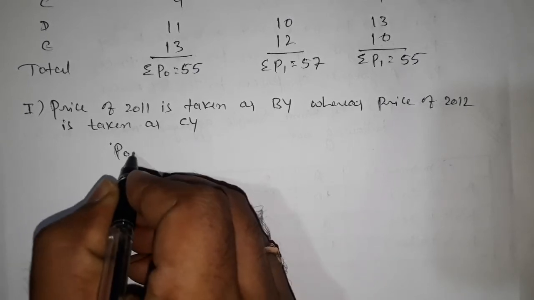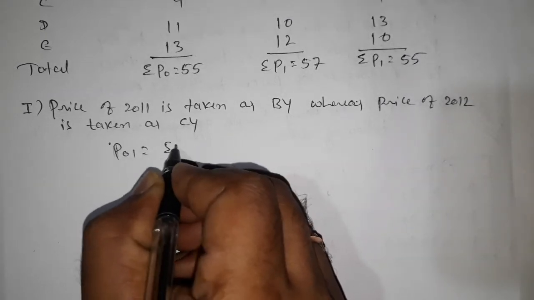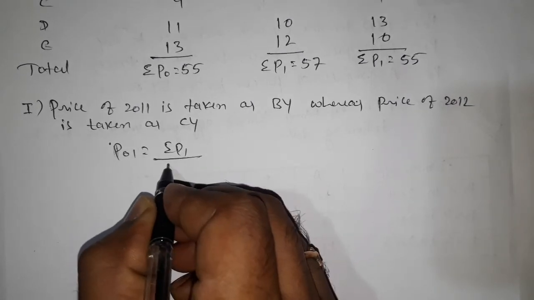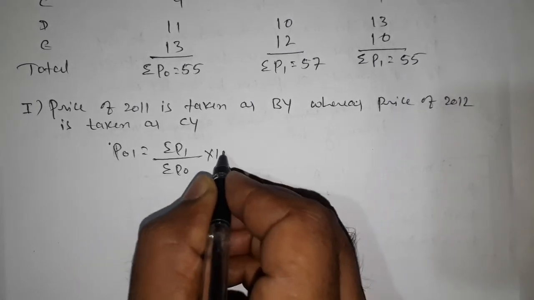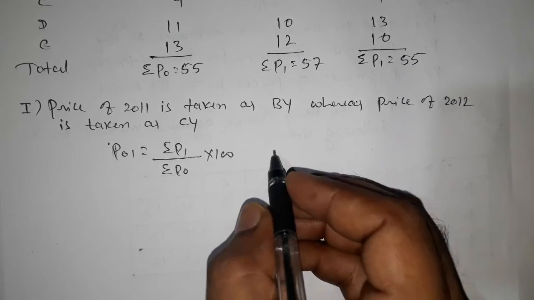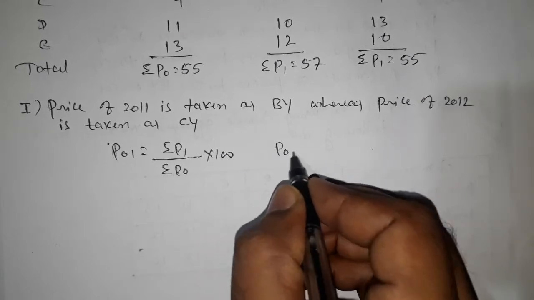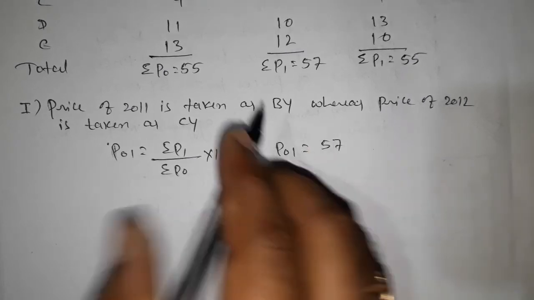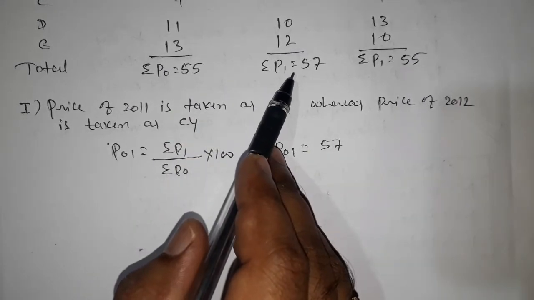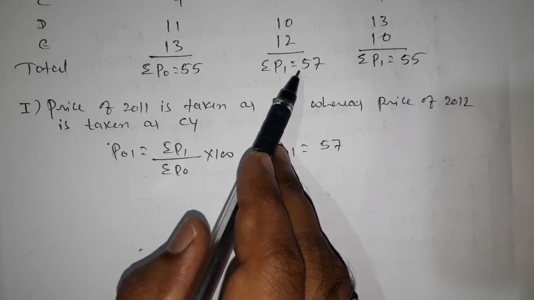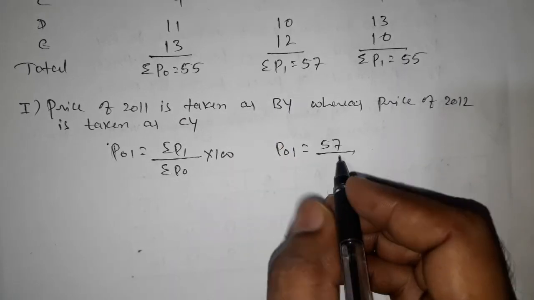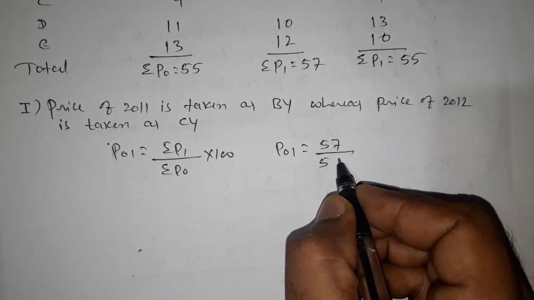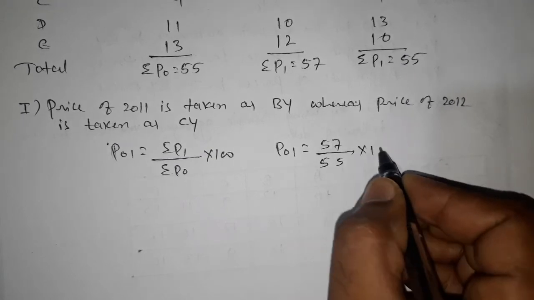P naught 1 is equals to summation of P1 divided by summation of P naught into 100. Put the values. P naught 1 is equals to, the P1 total is 57, divided by the P naught total, 55, into 100.